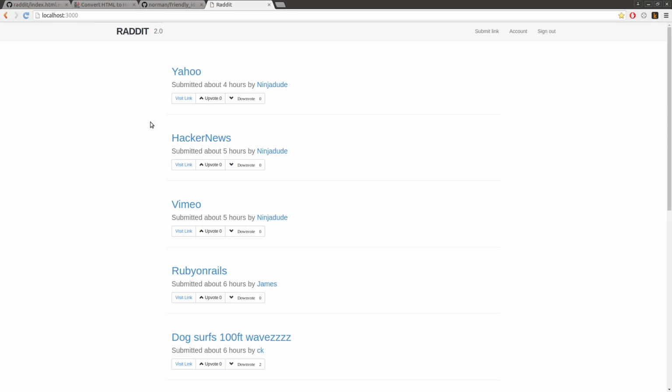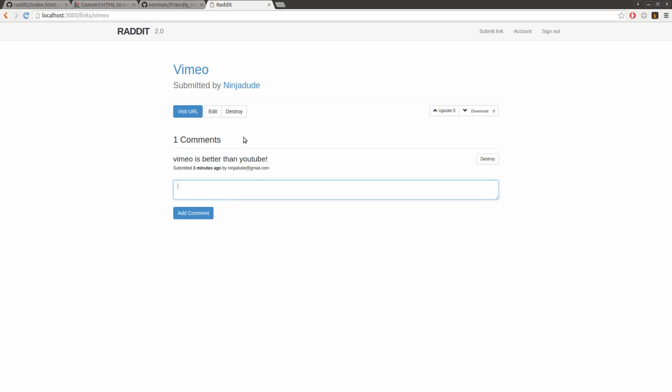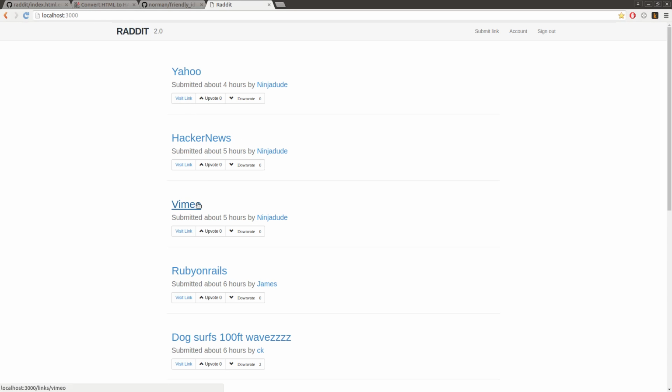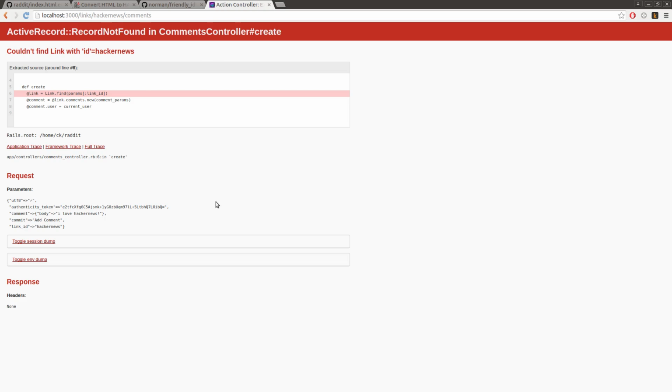But really quick, before we do that, let me show you a little oversight we had regarding comments. Let's try to add a comment. So Hacker News, I love Hacker News, great. Add the comment. Now this isn't going to work. We should get an error, in which we did, because the comment isn't associated with a post.